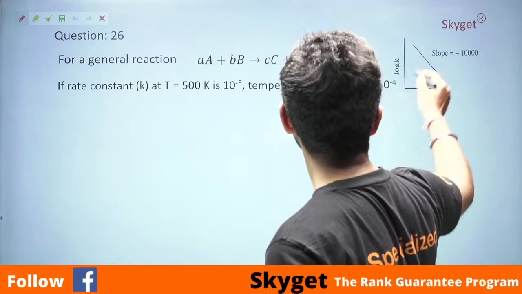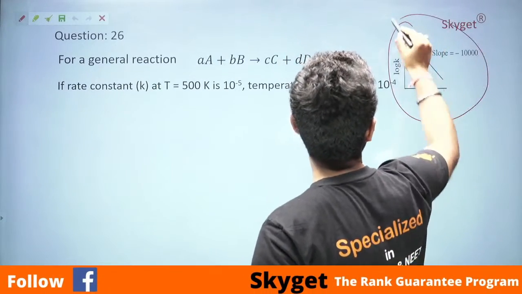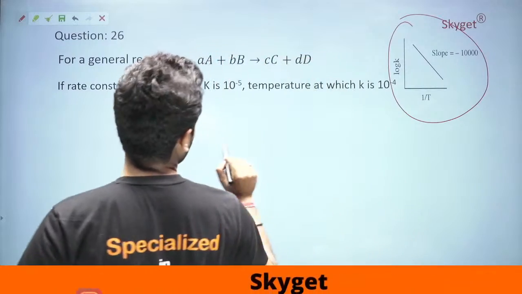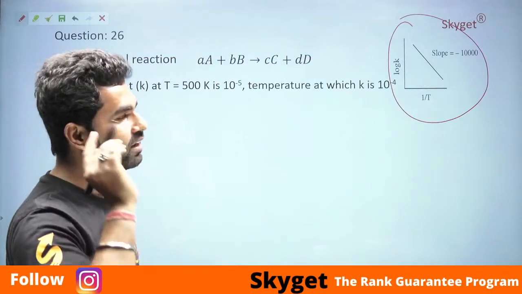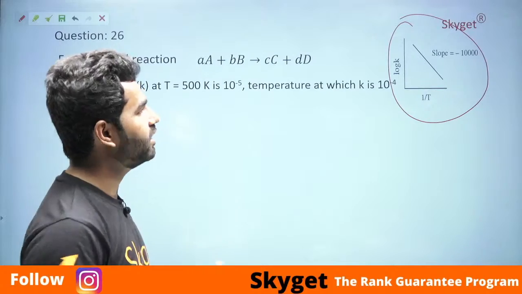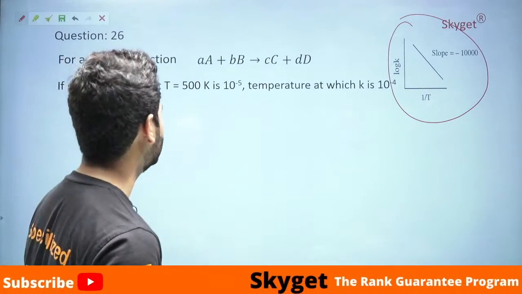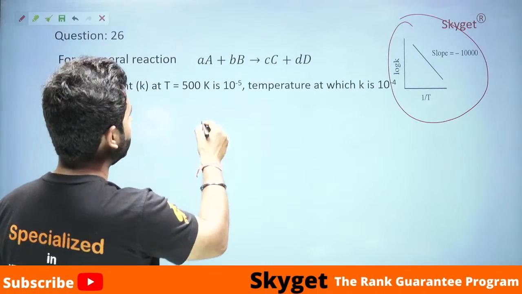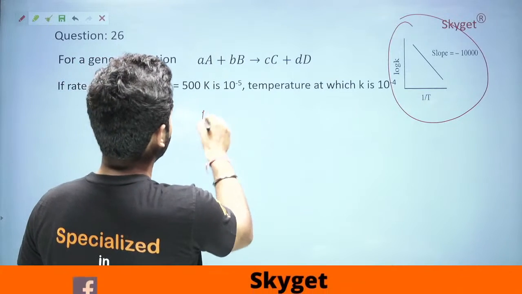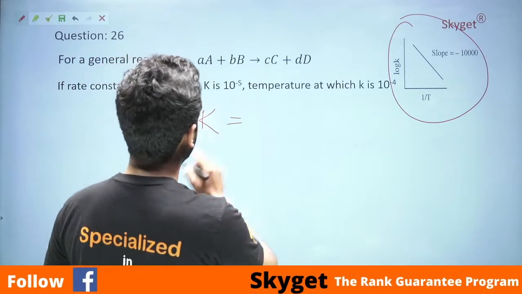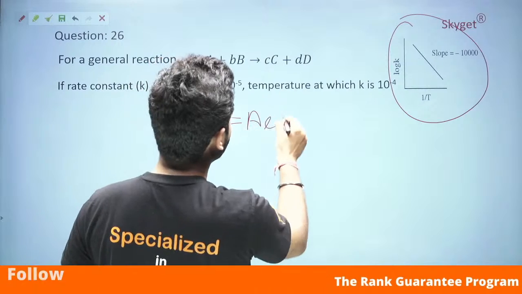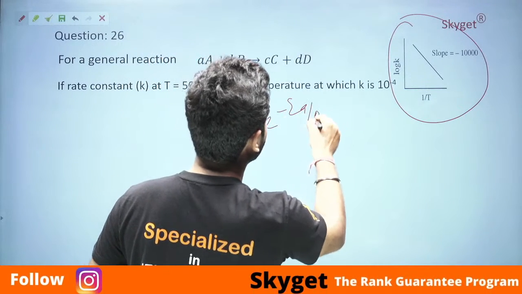See how? We are given the graph of log k and 1 by T. Whenever this kind of graph comes, directly have this in your mind that it's based upon the Arrhenius equation. Arrhenius equation says rate constant k is equal to A e raised to power minus Ea by RT.